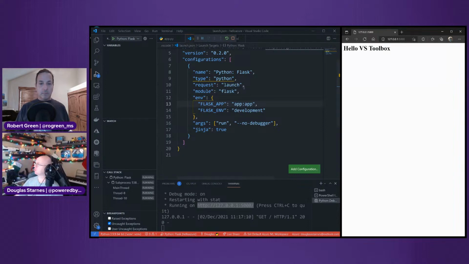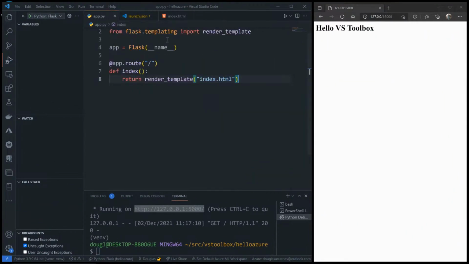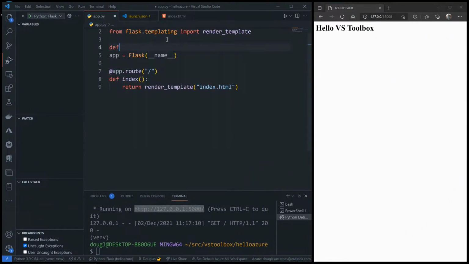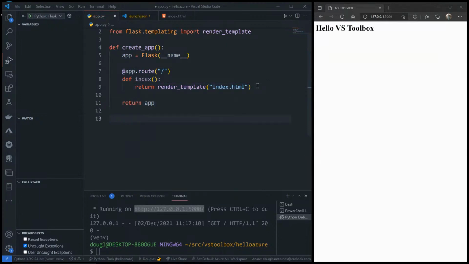But let's do something else real quick. Let's take a look at debugging support. So let me get my notes up over here. There's a common pattern in Flask apps. What we do is we create a factory function here, and we actually create the app inside of there and then return the application. And then this will come in handy when we see testing in just a minute. So app equals create app.